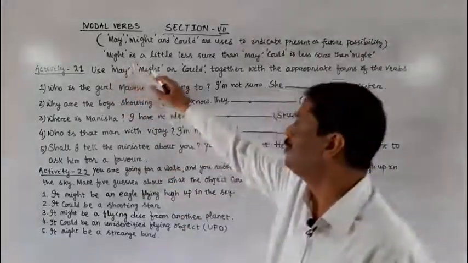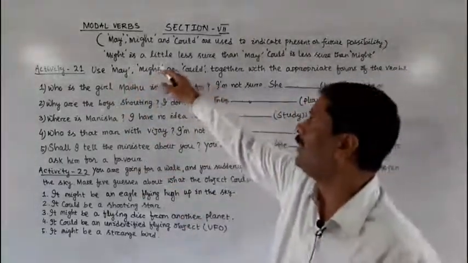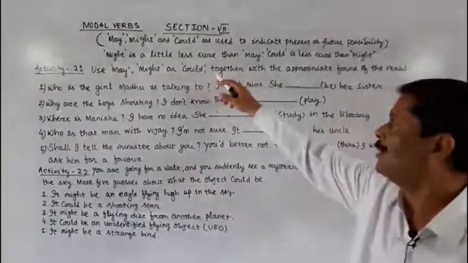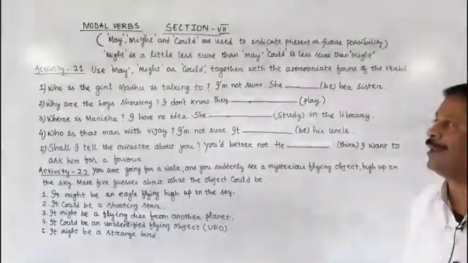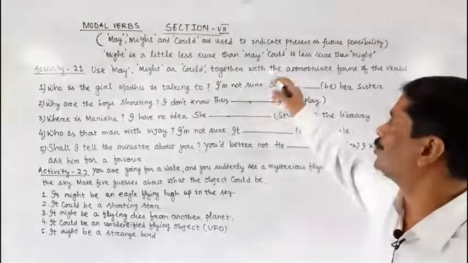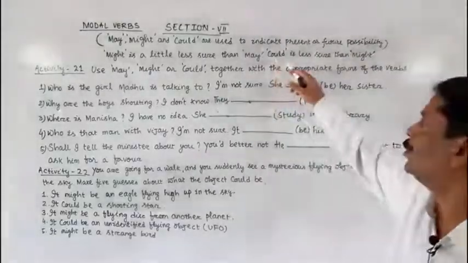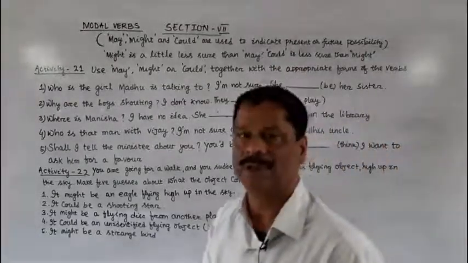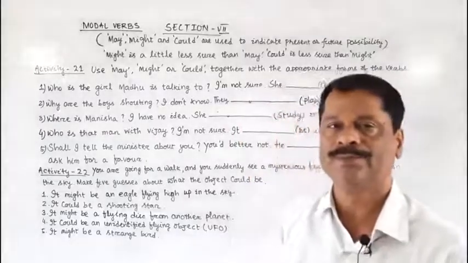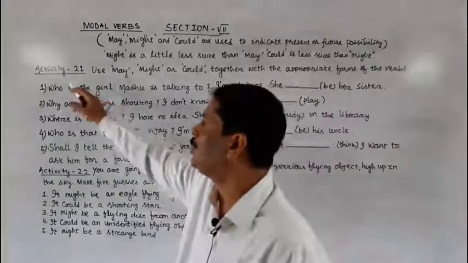So might is used when we are a little less sure than may. Similarly, we use could when we are less sure than might. Clear? Now let us go through activity 21.